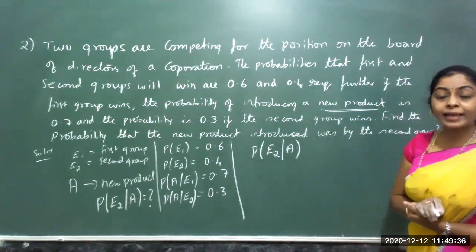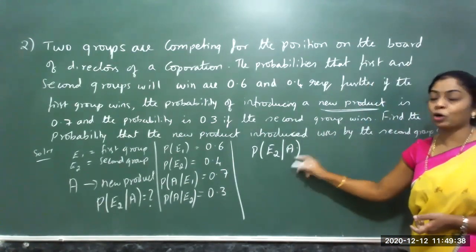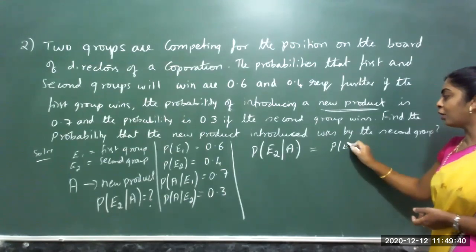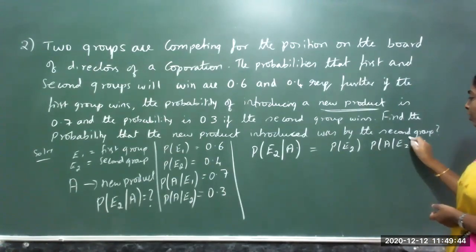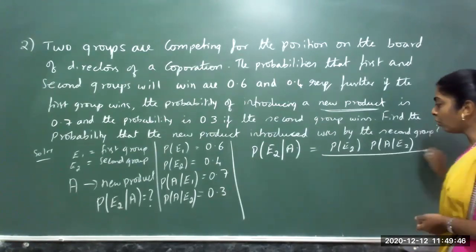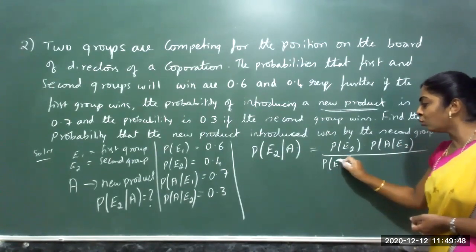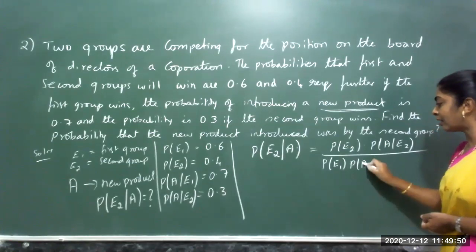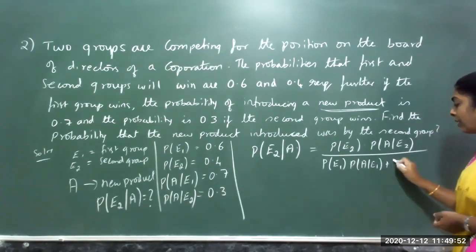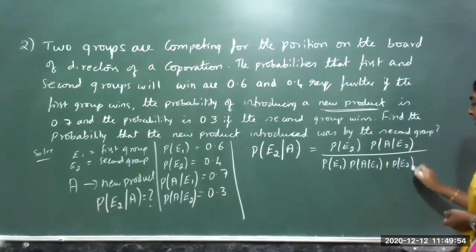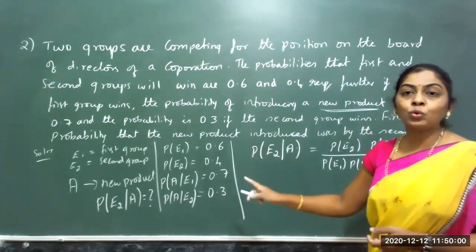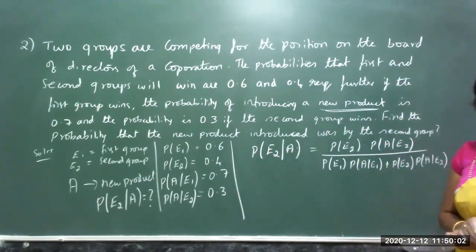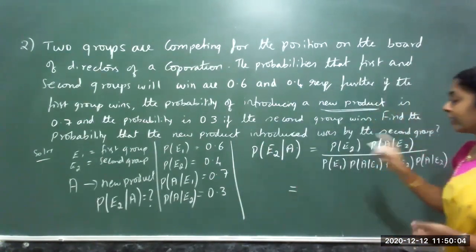That is probability of E2 into probability of new product given E2, whole divided by probability of E1 into probability of new product given E1, plus probability of E2 into probability of new product given E2. The denominator is the summation, but there are only two events occurring. Substitute the data.